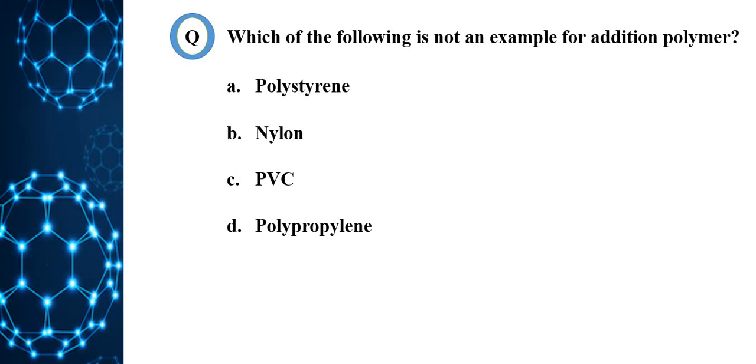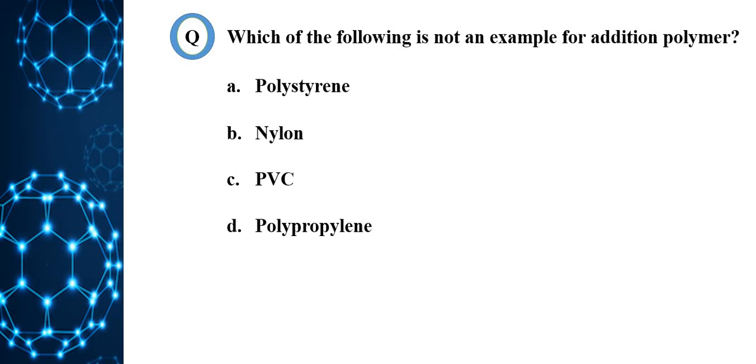We'll see the first question, which of the following is not addition polymer? Option A, polystyrene, B, nylon, C, PVC, that is polyvinyl chloride, D, polypropylene. The solution for this question is option B. Nylon is not addition polymer.